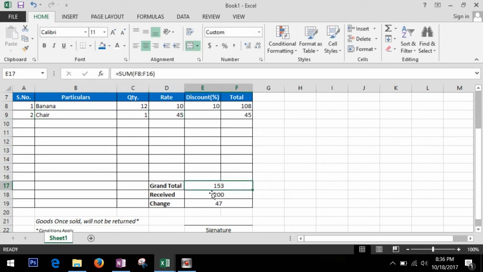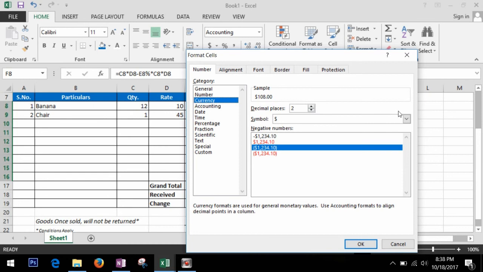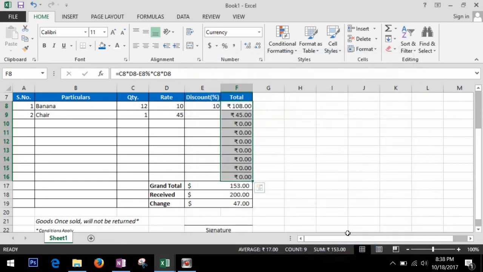Now our grand total is 153. Let's suppose the customer give us 200, the change will be 47. Now if you want to add currency, then what you can do is that you can select all those things and press here. So it will be dollar. Okay, you can click here also, so it will be dollar. Now what if your currency is different than dollar? Now you need to select all these and go here in currency. Let's check here. Okay, now your currency is in rupees.